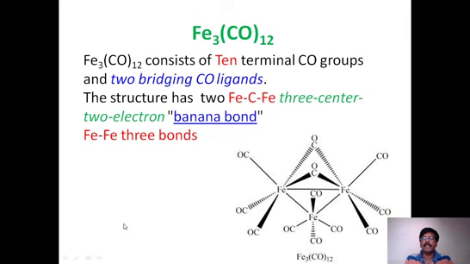So while writing this, we have to write very carefully how it explains the 18 electron rule. Based on the structure, we have to write the structure, and after that we have to explain step by step how many terminal carbonyls are there, how many bridging carbonyls are there, and how many iron atoms are there, which gives one bridging. Every bridging carbonyl gives only one electron to iron. Similarly, every iron to iron metal-metal bond also gives one electron to each metal.